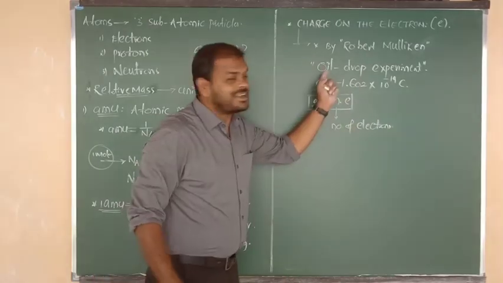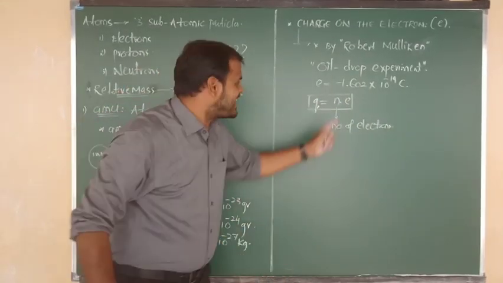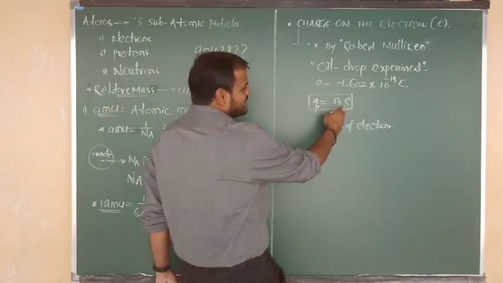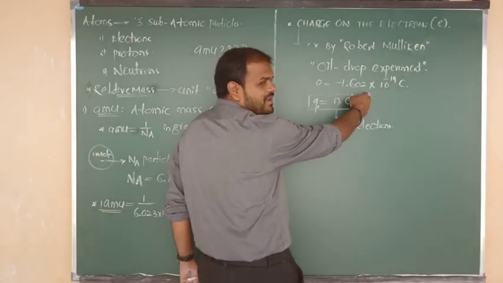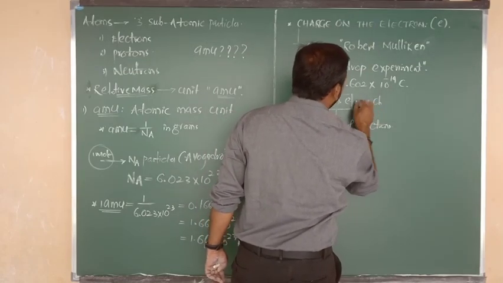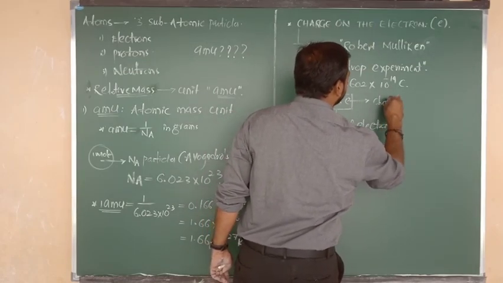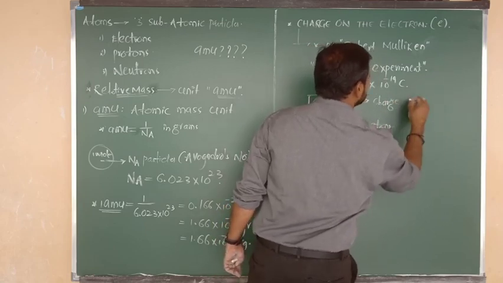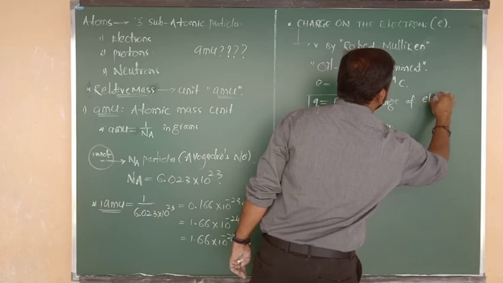Where in that one oil drop, how many electrons are there? That one formula. E is nothing but the charge on the electron, or simply you can say the charge of electron.